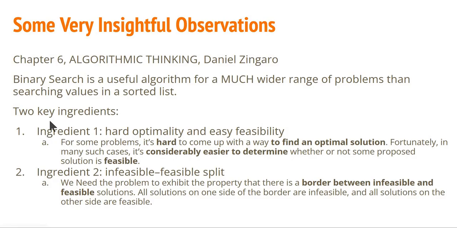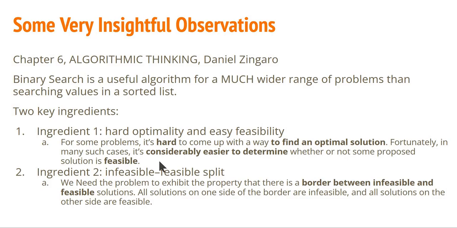Basically, it says that if there are two key ingredients in a problem, then binary search is a really good method. The first one is hard optimality, but easy feasibility. So what the statement is, basically, for some problems, it's hard to come up with a way to find an optimal solution. Fortunately, in many of these cases, it's considerably easier to determine whether or not a proposed solution is feasible. In fact, we saw this very vividly in our shipping capacity problem.